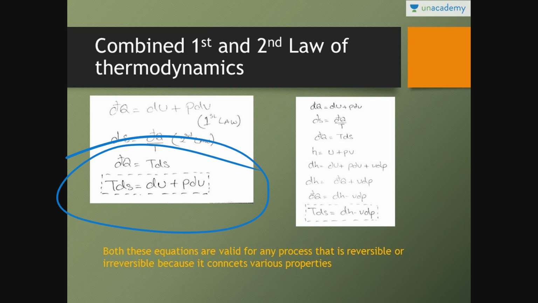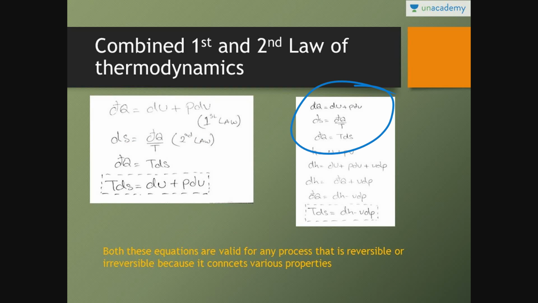Now let us move on to the equation number second. These three equations are all good. Now we know that the value of enthalpy is H is equal to U plus PV. So dH is equal to dU plus PdV plus VdP. In place of dU plus PdV we can write dQ. So dH is equal to dQ plus VdP. In place of dQ we can write TdS. So the equation becomes TdS is equal to dH minus VdP.